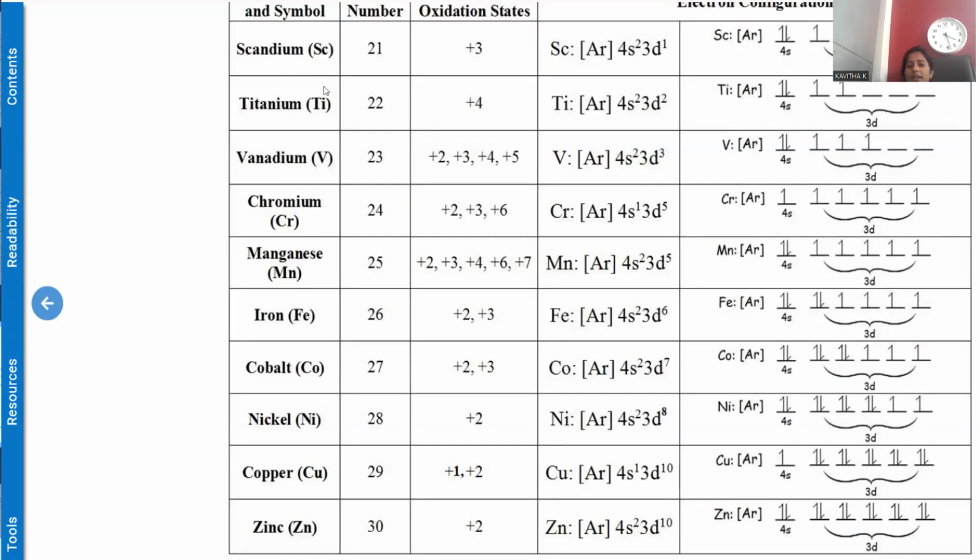If you observe the entire series of elements in the first row of transition metals: scandium, titanium, vanadium, chromium, manganese, iron, cobalt, nickel, copper, and zinc, among all, manganese has atomic number 25, and the possible oxidation states are +2, +3, +4, +6, and +7. Up to +7, this is the maximum level. How many electrons are you supposed to remove? 2 electrons from the 4s level and 5 electrons from the 3d level, so that 7 electrons removed gives +7. This is the maximum extent you can notice.